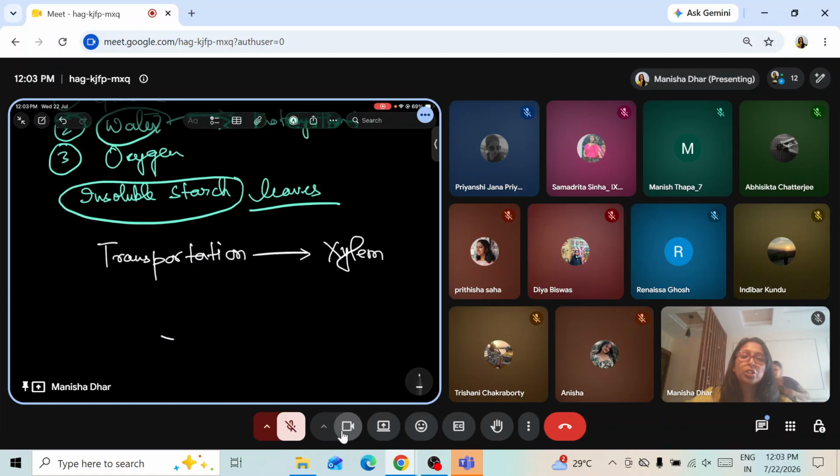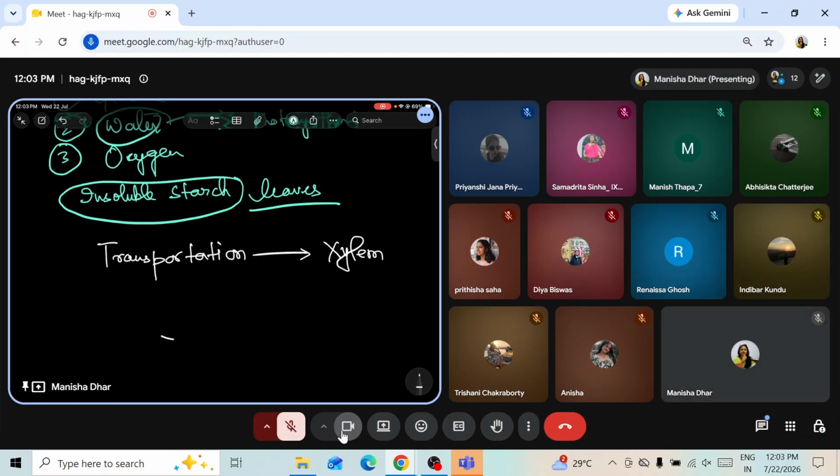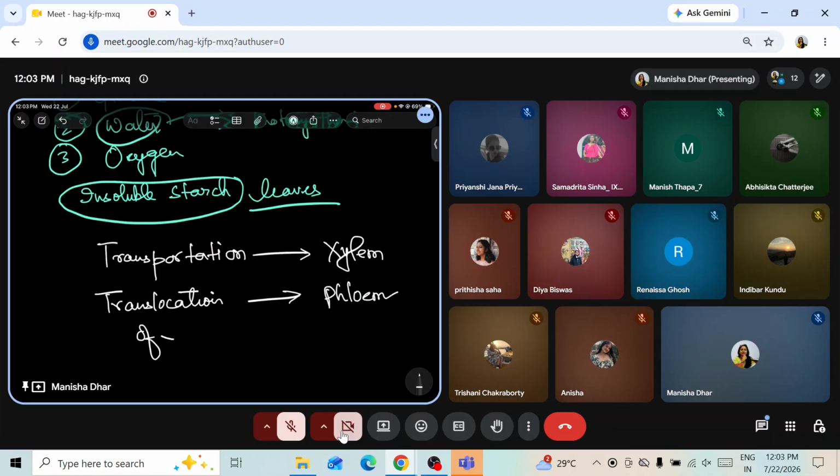So this transport of water and minerals is taken care of by xylem, whereas translocation is by phloem. Translocation of food. Transportation of water and minerals. Got it? That is the major difference between these two terms.